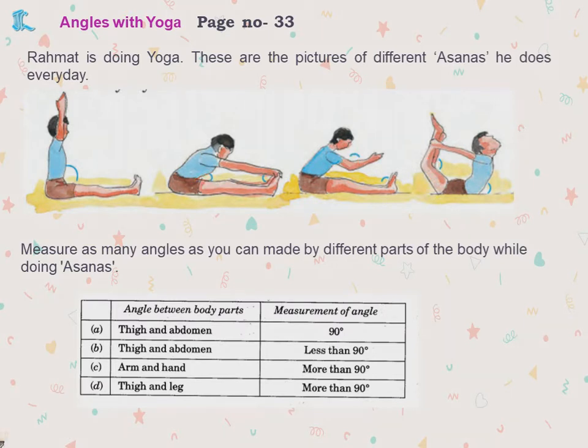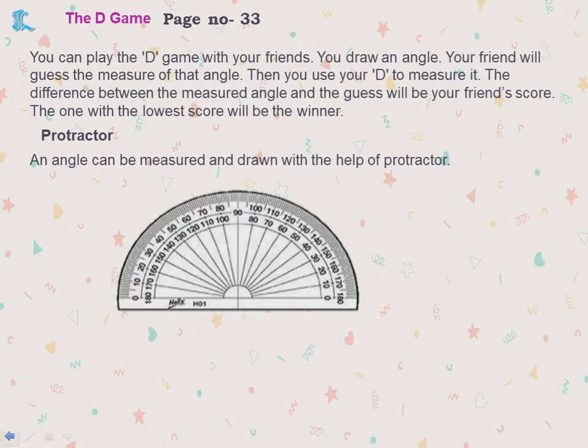That is obtuse angle. Now, the D game, page number 33. You can play the D game with your friends. You draw an angle, your friend will guess the measure of that angle.